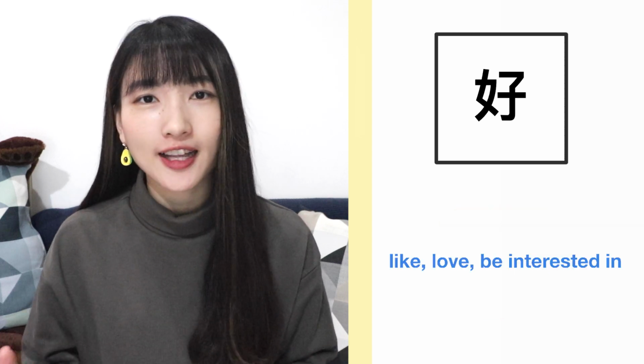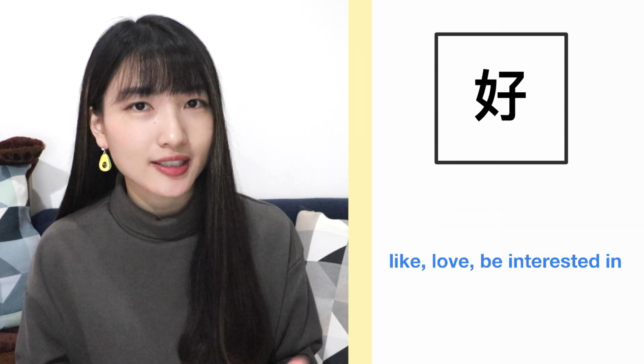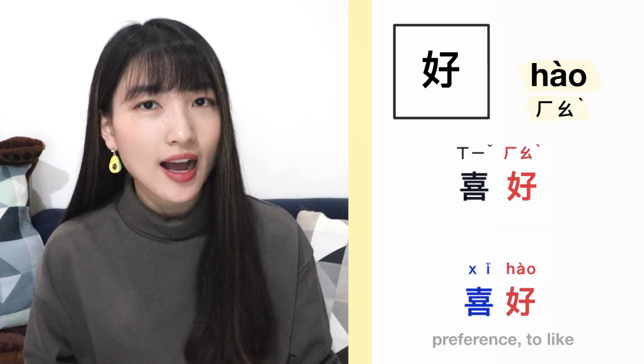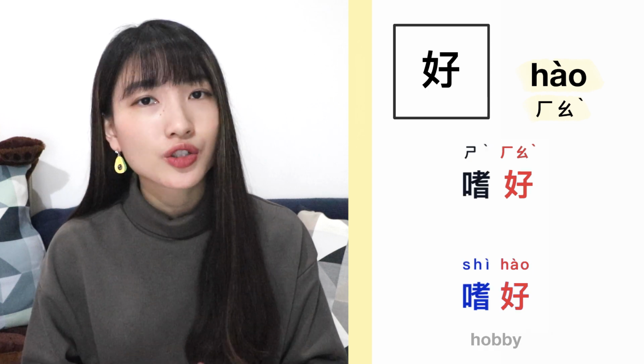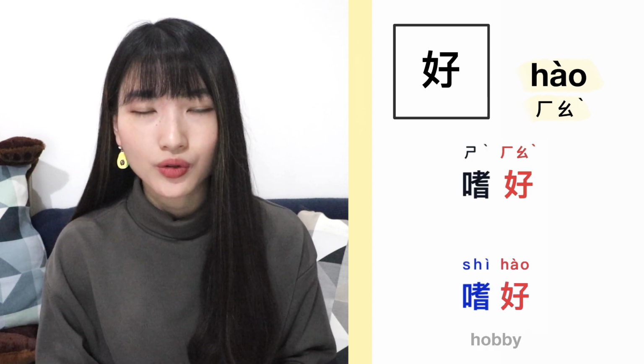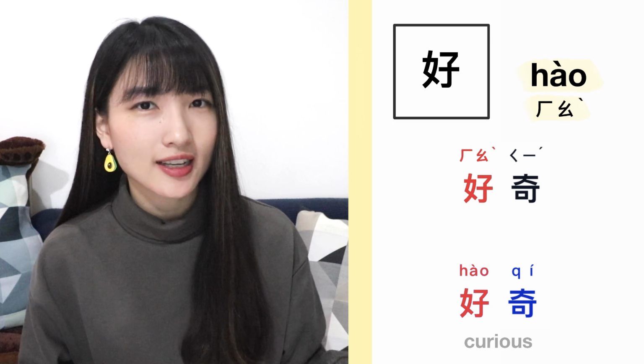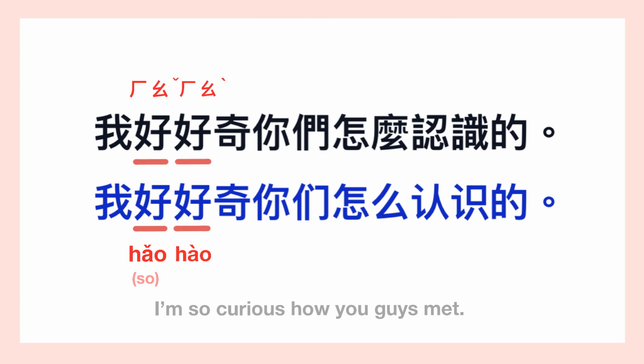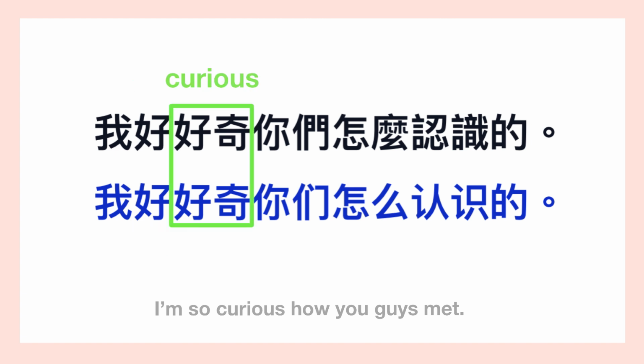has the meaning of like, love, or be interested in, it's pronounced as hào. For instance, 喜好, 嗜好, and 好奇. Now let's think about how to say this sentence. 我好好奇你们怎么认识的。Okay, that's all for today.